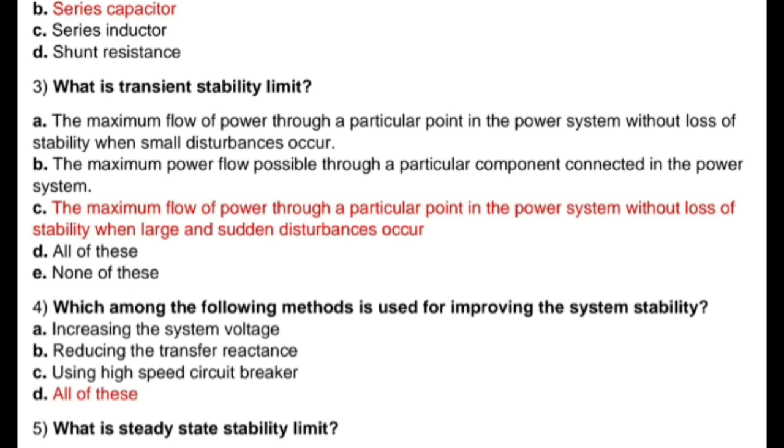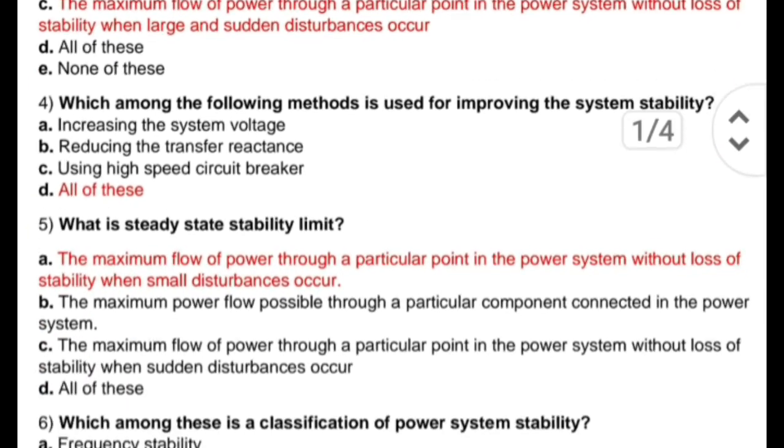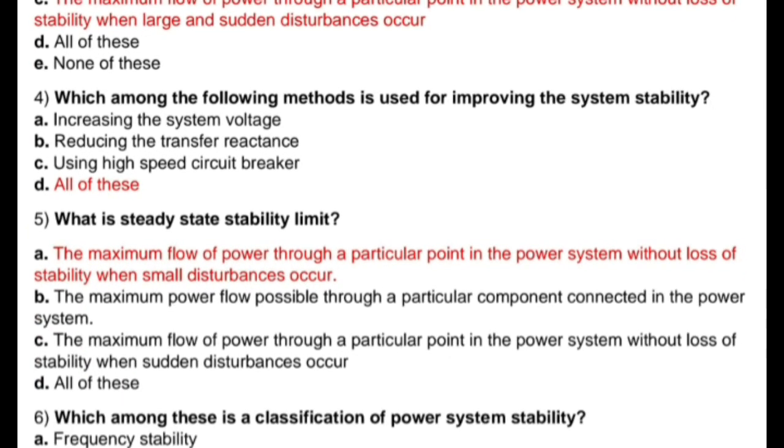Okay, next question is, which of the following methods is used for improving the system stability? And options are increasing the system voltage, reducing the transfer reactance, using high speed circuit breaker and all of these. So correct answer is all of these. If we are talking about improving the steady state stability, the methods used are higher excitation voltage, reducing the impedance between the stations, and quick response excitation system. Okay.